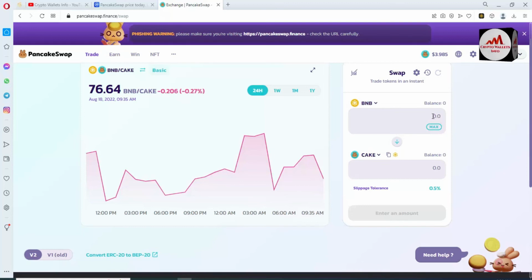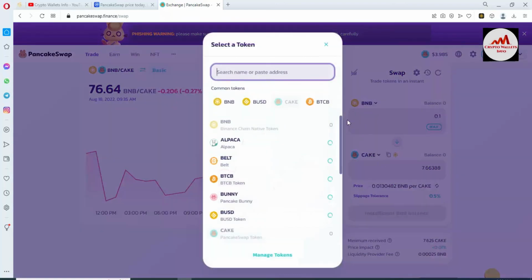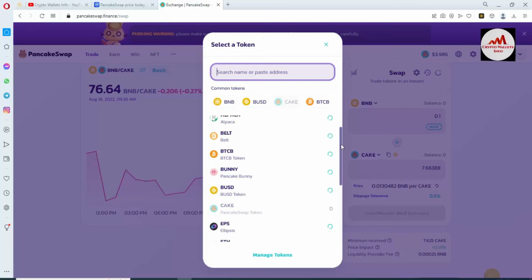Let's suppose you want to swap one coin for another coin. Suppose you have 0.1 BNB and you want to swap your BNB with another coin. There is a list available here.